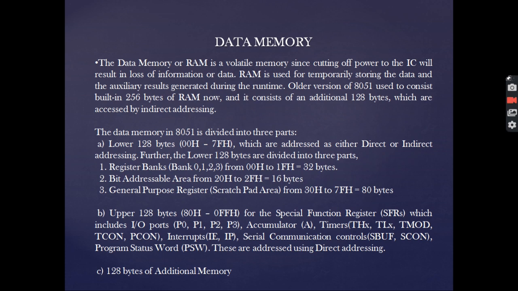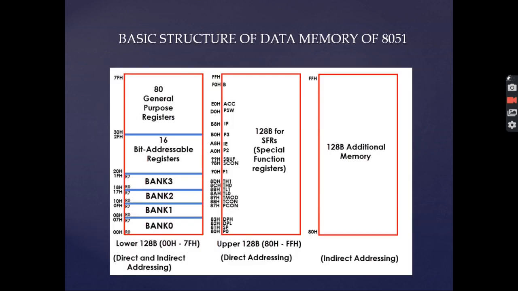Now next is a general purpose register, which is also known as a scratch pad RAM or scratch pad area. It has the address range from 30 hex to 7F hex, that is 80 bytes. Now the next portion is the upper 128 bytes, that is from 80 hex to FF hex for the special function registers, which includes the input ports, accumulator, timers, interrupt registers, serial communication control, etc. And the third one is the 128 bytes of additional memory.